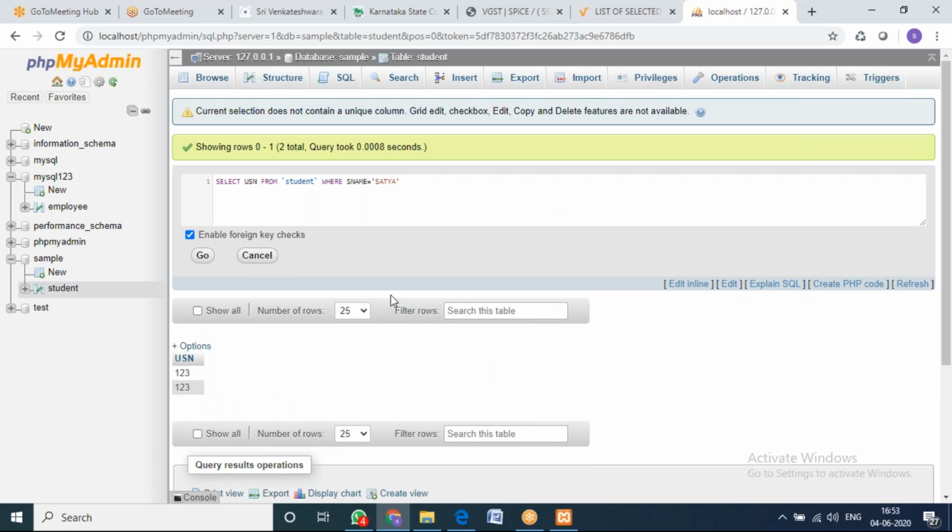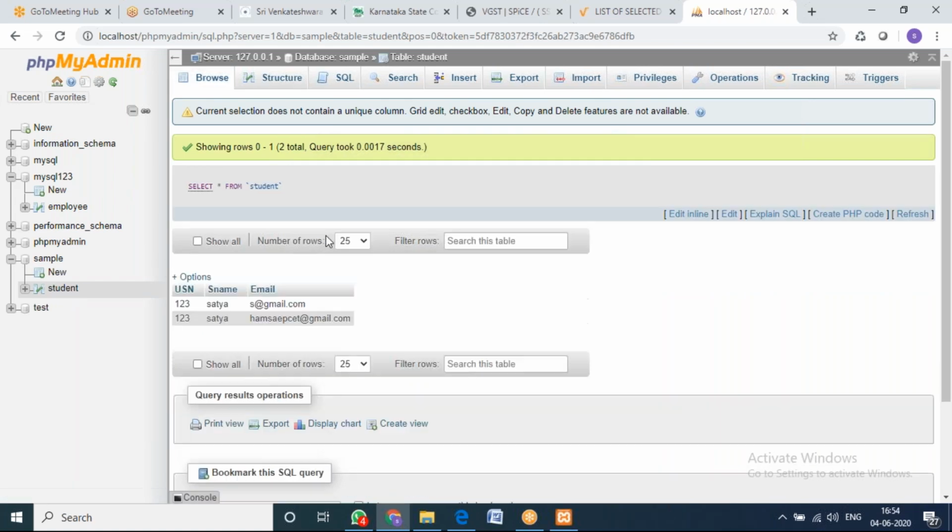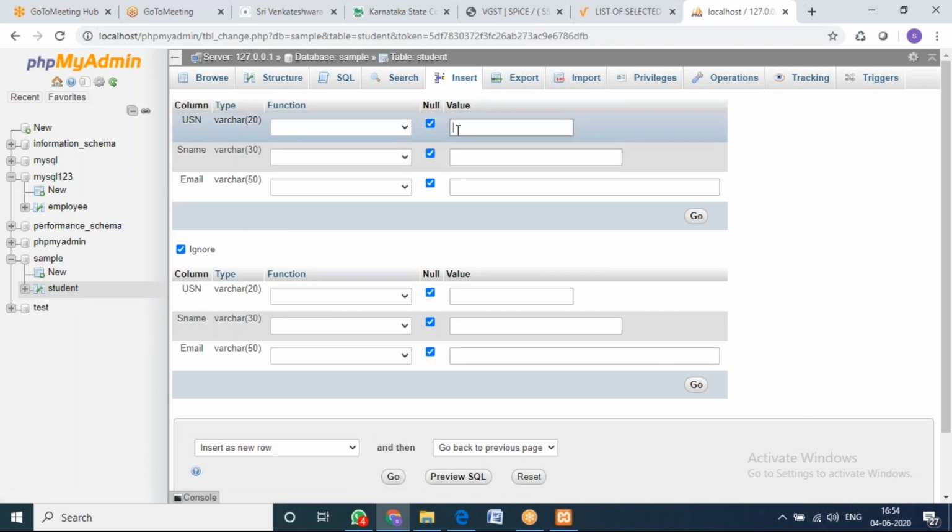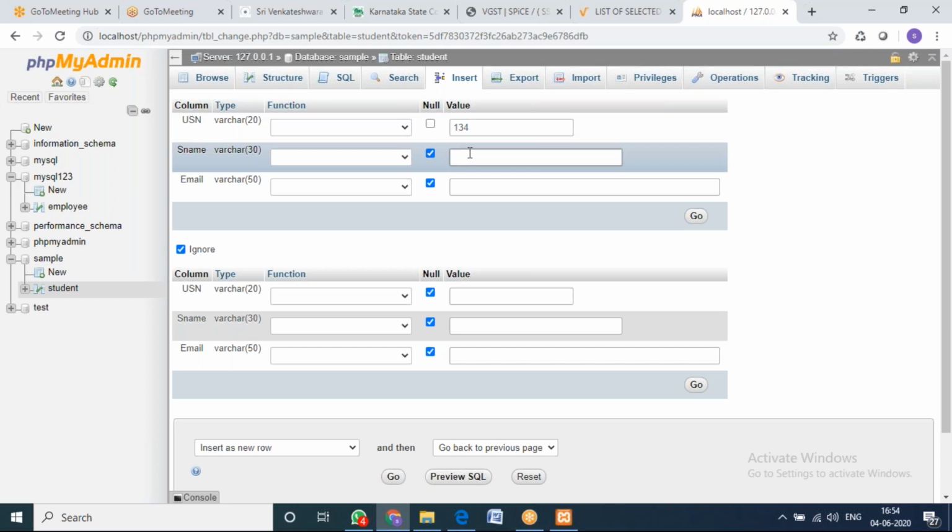Now before going further with select, let me insert some more data here so that the clarity will be there. So I'll insert 134, name is Hari, email is hari@gmail.com.